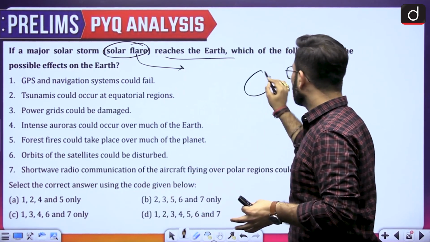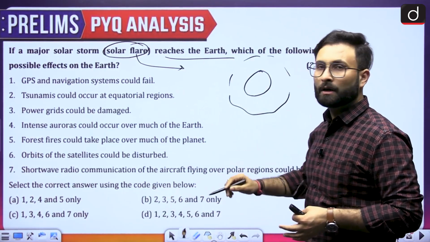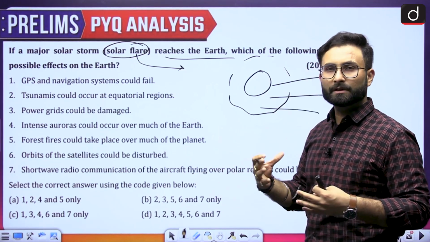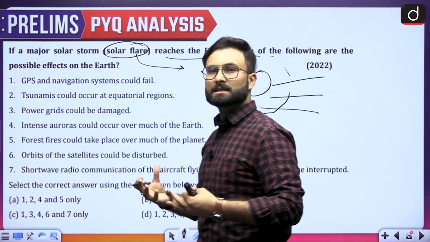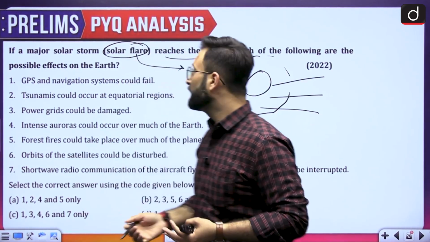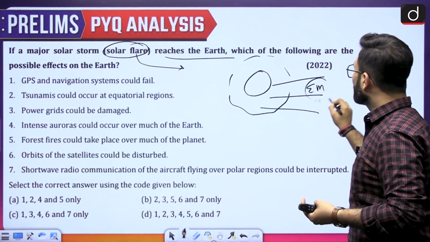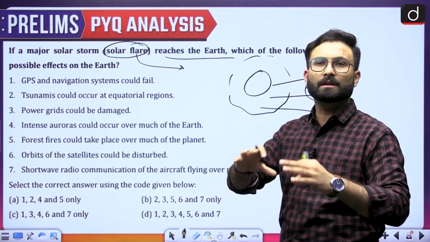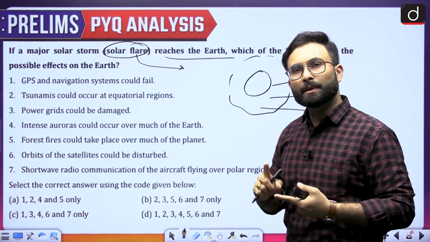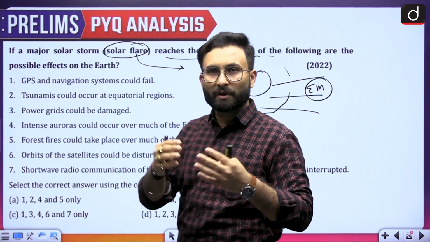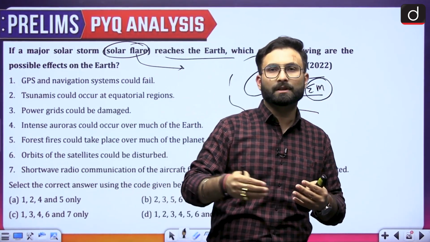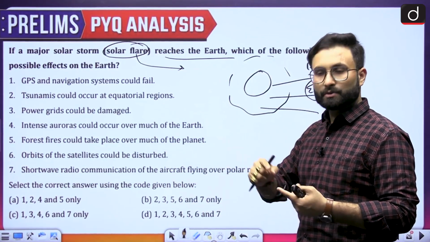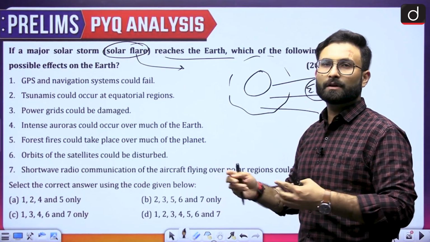We have the sun and the outer layer is basically the corona, from where from time to time solar winds are coming out, and these winds are coming with various electromagnetic radiations. Along with that, there is matter which will be coming out. Now this electromagnetic matter or the waves which are coming out are interacting with the space outside. So that will be interacting with the electromagnetic sphere of the earth as well. They will be interacting with the various satellites and the communication, etc. Wherever you are using the electromagnetic communications, they will be interfering with that.